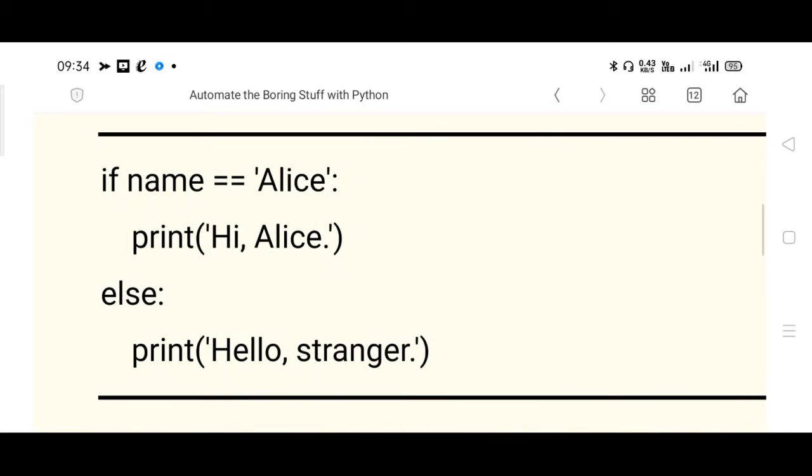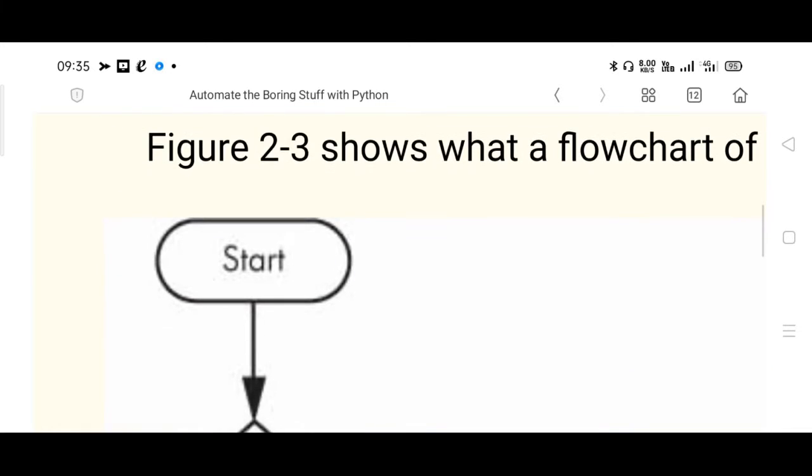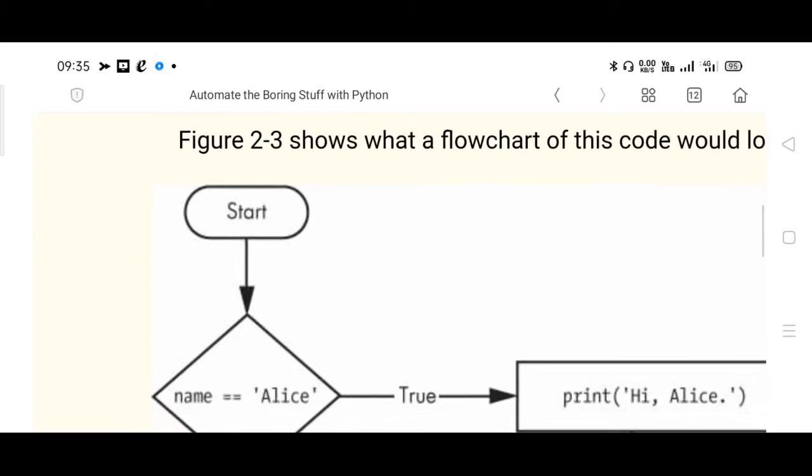Yes, the if and else clause is used for the same example. If name is Alice, print hi Alice inside an indentation, else print hello stranger. Indentation is a must for both lines, because the if clause is different and the else clause is different. For the if clause there is an indentation, for the else clause also there is an indentation, right? If you have any doubt, please ask. Very simple concept it is.